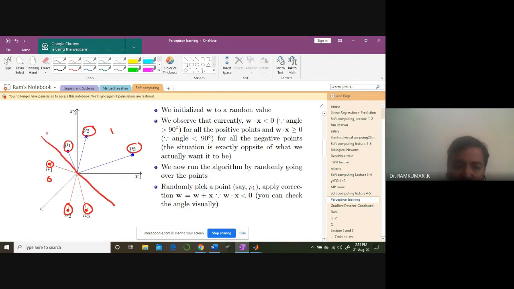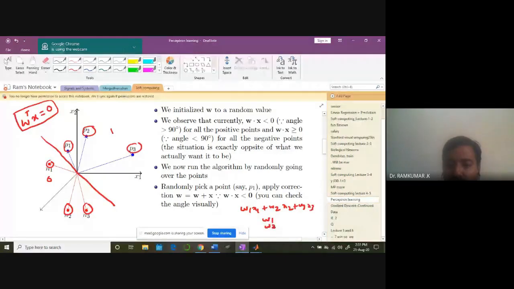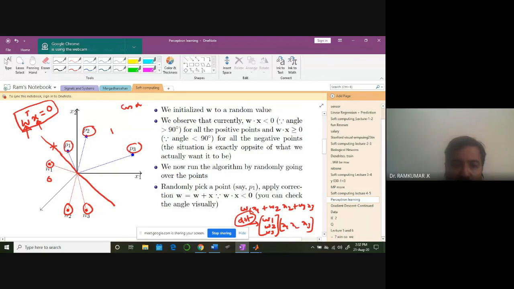we learned that any point, how do we get this line? W transpose X is equal to 0. That's the expression. Remember the dot product: W1 x1 plus W2 x2 plus W3 x3, grouped together like this. What I'm trying to find is the dot product, and for the dot product, cos angle is important. So when I say W transpose X equal to 0, my weight vector should be perpendicular to this X. So for all the X lying on the line, my weight vector should be perpendicular. Therefore, the weight vector is pointing like this in this case.